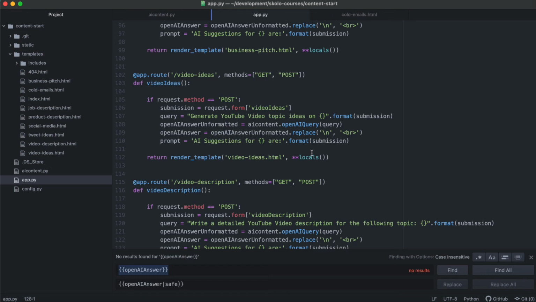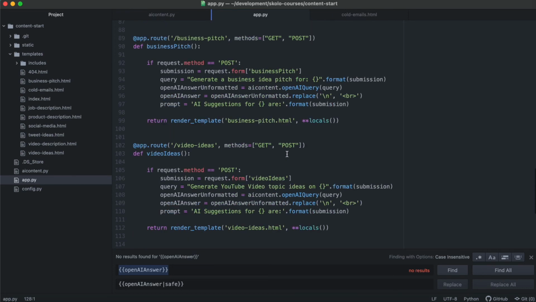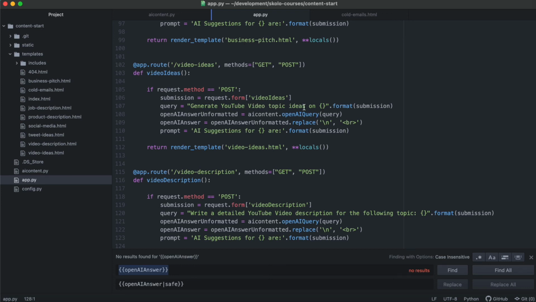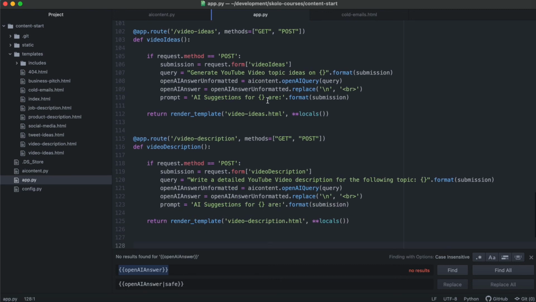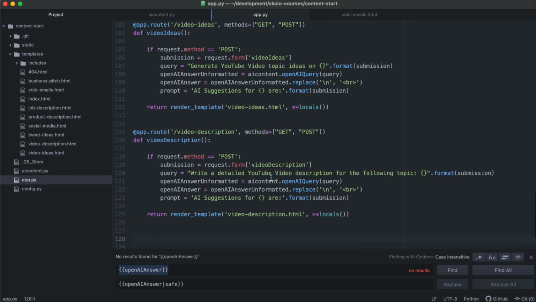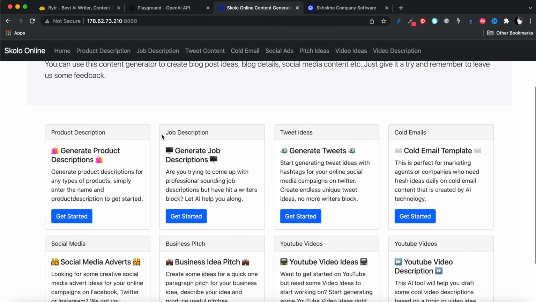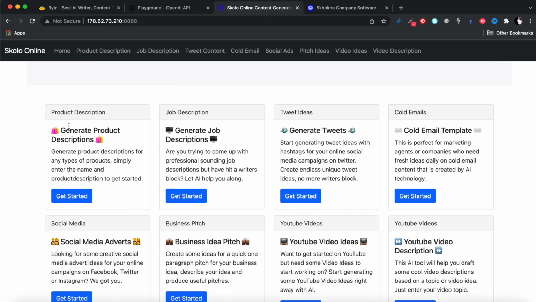And obviously the more detail you give it, the better the outputs are going to be, as you would know with AI. You don't have to use the words that I've used. You can use any words that you like, but I think these ones should work. For example, under video ideas, generate YouTube video topic ideas on whatever topic is going to be entered via the form. All right, so that's basically how it works. Just rewrite the description for the use case that you want. Once you've done that, I've just restarted this page. Let's test them.